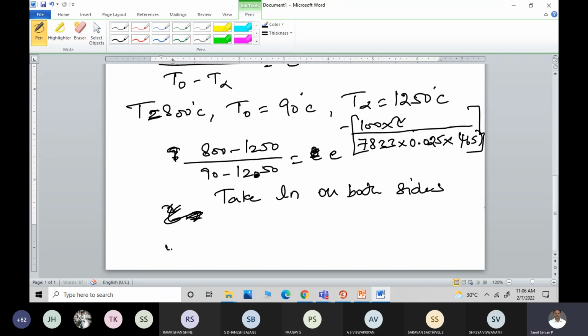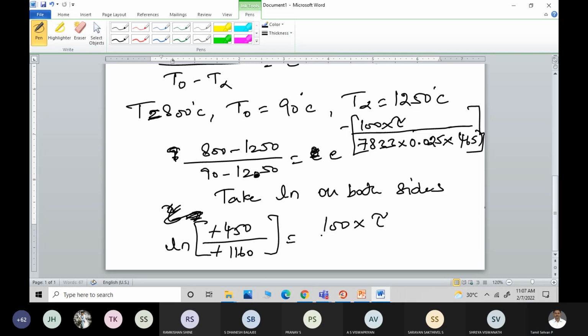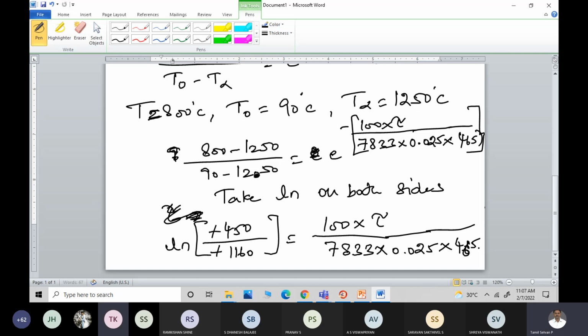So natural log of (800 minus 1250) divided by (90 minus 1250), minus minus gets cancelled, which is equal to 100 into tau divided by 7833 into 0.025 into 465. Please correct me if I am wrong. How much are you getting now? 862.332.